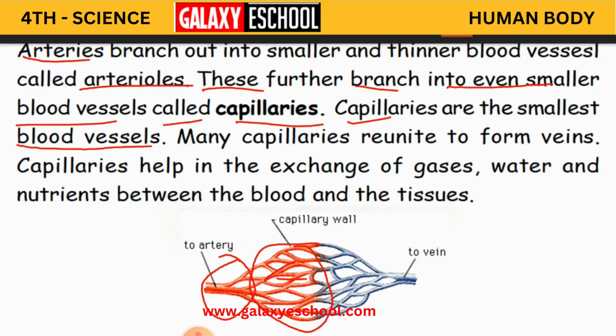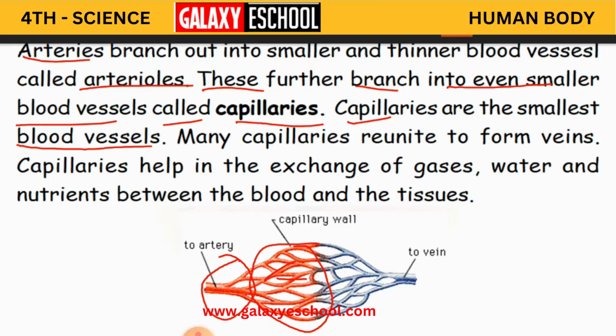Like for example, children, you have a state. Suppose you take Telangana state. In Telangana state you have so many big districts, like Nizamabad district, Adilabad district, Khammam district, Medak district. Again those districts are divided into towns, and the towns are divided into villages.